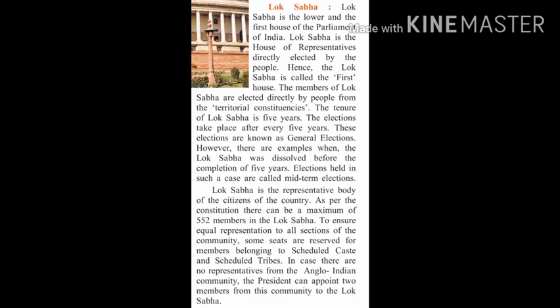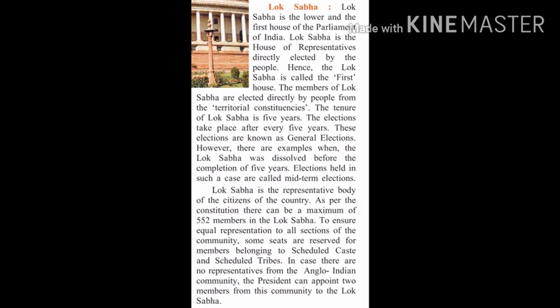So once you are elected for the Lok Sabha, your tenure will be 5 years. The election takes place after every 5 years. So after every 5 years there will be another election and another leader will be elected. These elections are known as general elections.